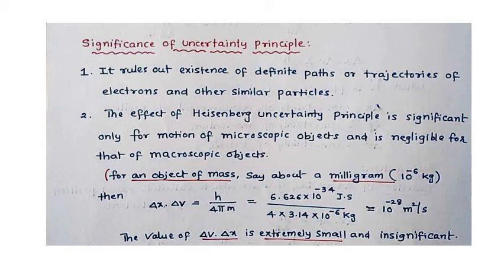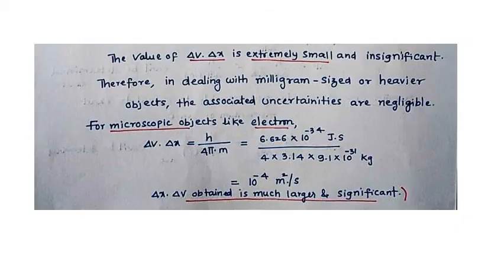Next, students, just go through the data only, you need not worry, just focus on the formula delta x delta v equal to h by 4 pi m. So the value of delta v delta x is extremely small and insignificant for the milligram. Therefore, in dealing with milligram sized or heavier objects, even milligram, with our knowledge it is very, very less. But in case of Heisenberg's, with respect to the mass of the electron, milligram is very, very high.